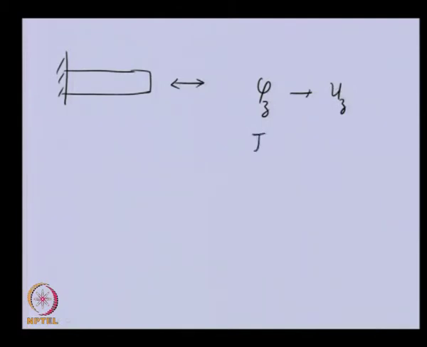So if we are talking about a shaft having axial vibration, that means longitudinal vibration, we need to replace the angular displacement which we took in the torsional vibration by the axial, that is linear, displacement, and the polar moment of area J we need to replace with A, G we need to replace with E, and torque we need to replace by force.